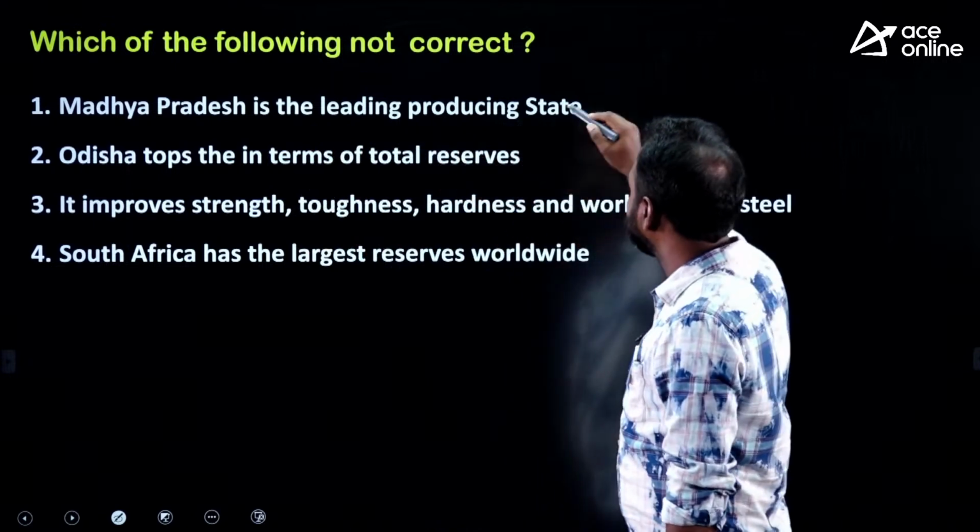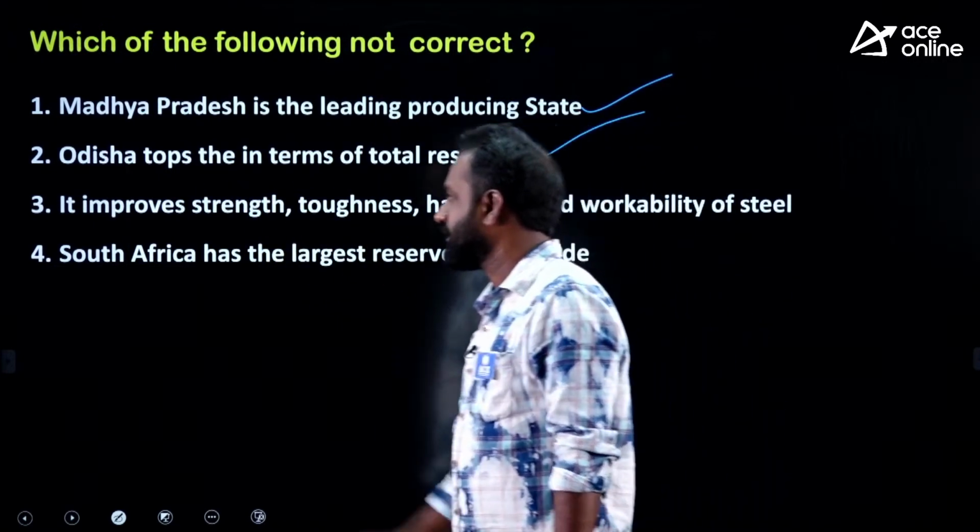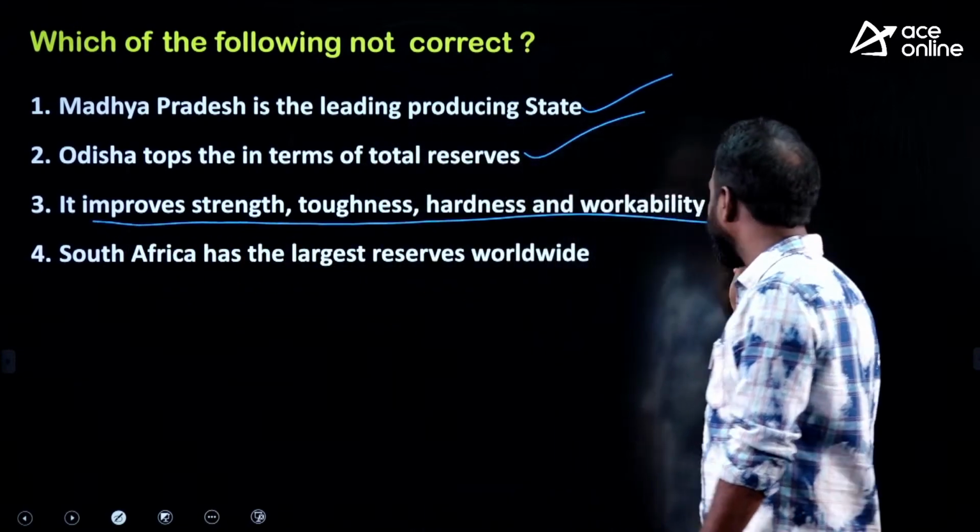Madhya Pradesh is the leading producer of manganese, right answer. Odisha tops in terms of total reserve, right answer. So manganese can be used in making steel.